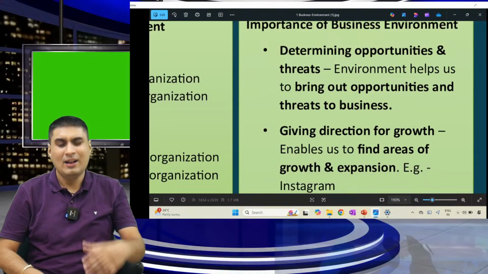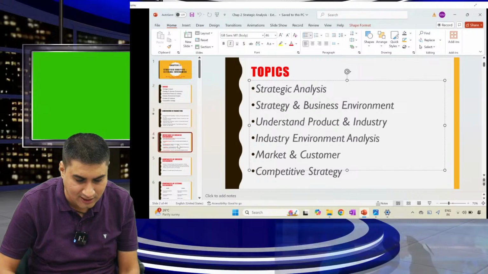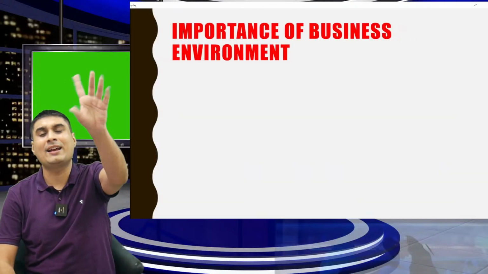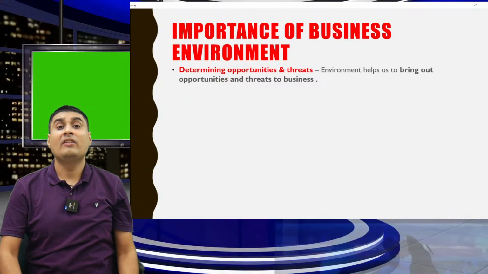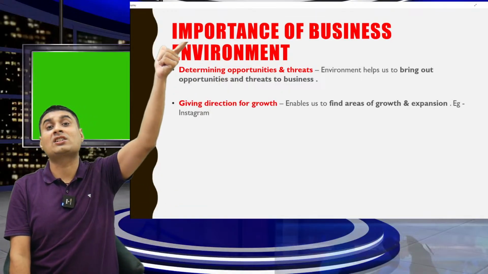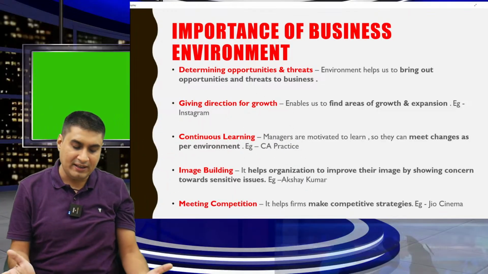Let us learn. Very simple. Sir, what is the importance of environment? Can you tell? In one line: I can determine opportunity and threat. Wherever there is opportunity, it gives direction for growth. Wherever there is growth, there is continuous learning, image building, meeting competition.